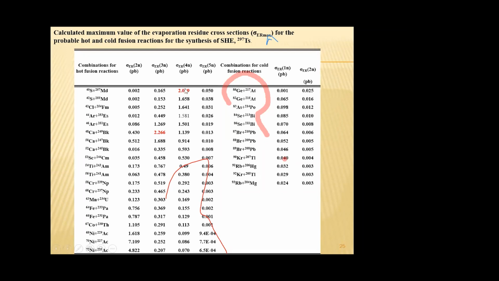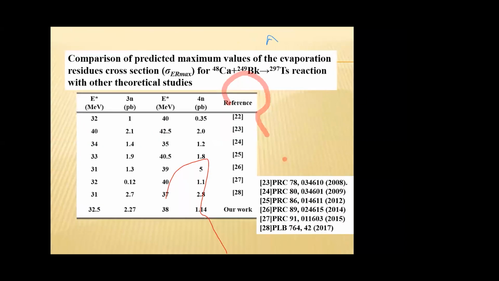The fourth column represents the 4N channel, and the fifth column represents the 5N channel, and the reactions for hot fusion are given here. From the table, we can see that the 48 calcium induced reaction has the maximum value of evaporation residue cross-section, and the 40 sulfur induced reaction has the maximum value of evaporation residue cross-section in the 4N channel.